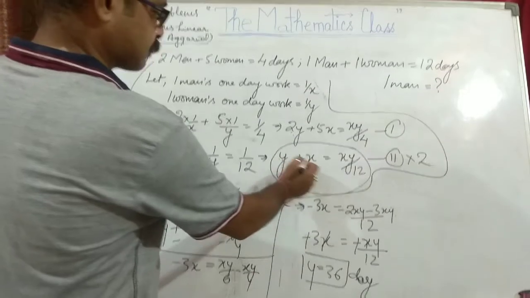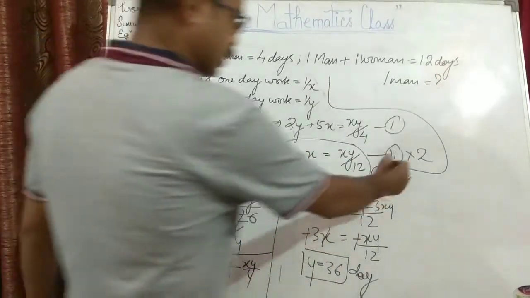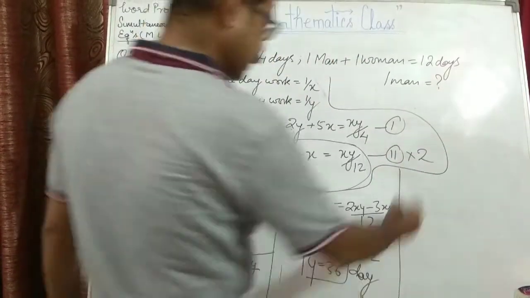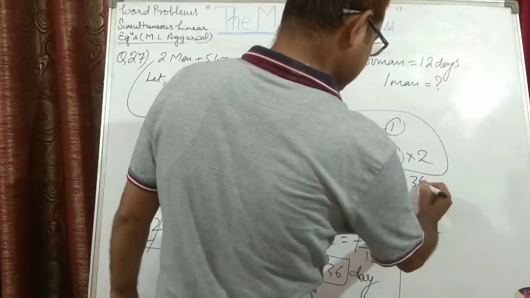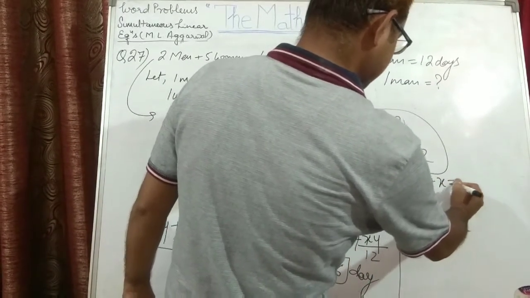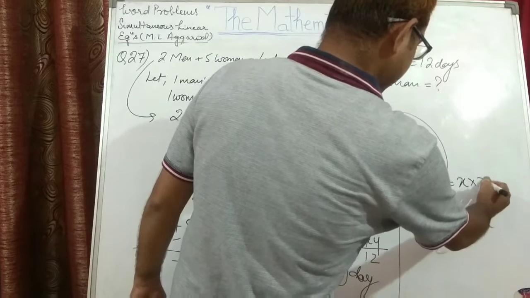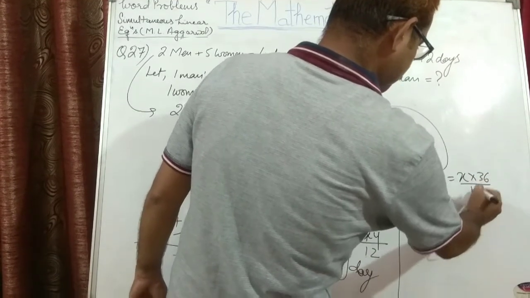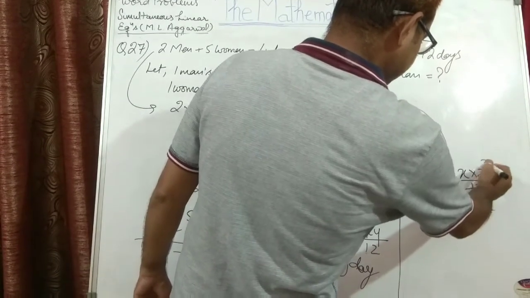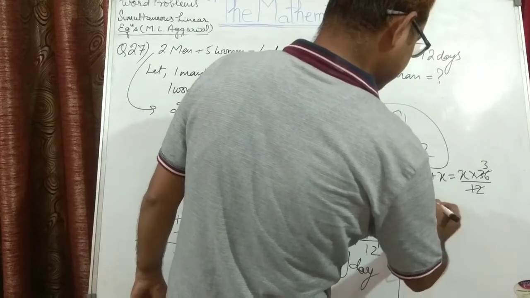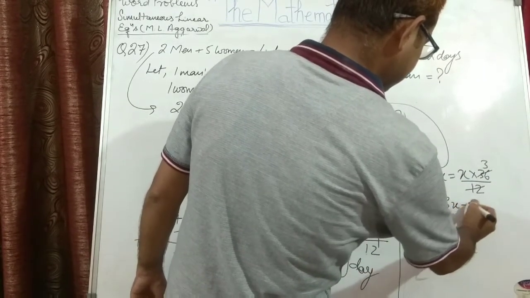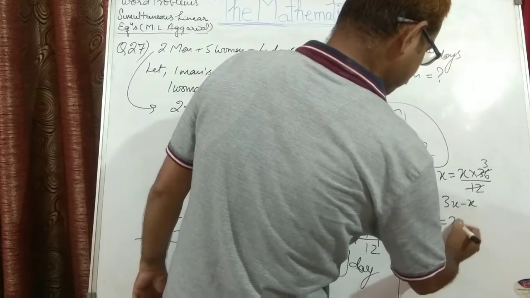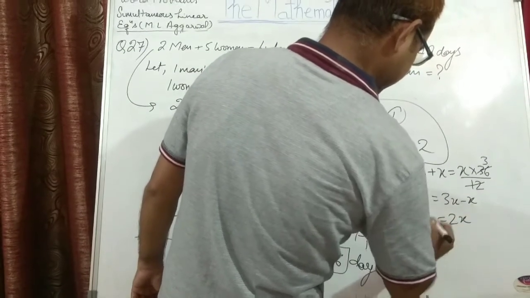X plus Y is equal to XY upon 12. So Y is 36, plus X is equal to X into 36 upon 12. 12 threes are 36. So 36 is equal to 3X minus X, that is 2X is equal to 36.